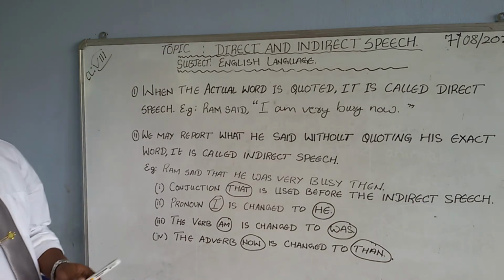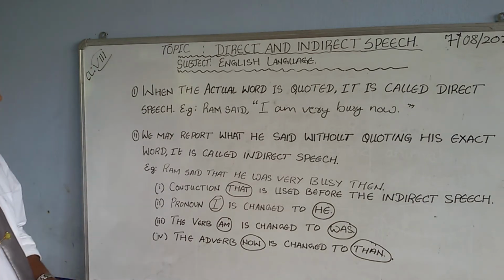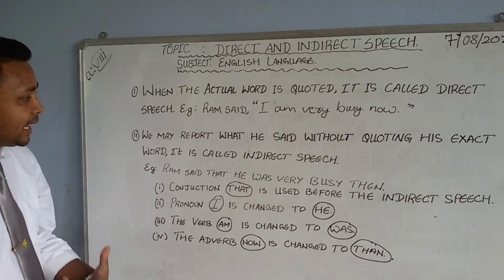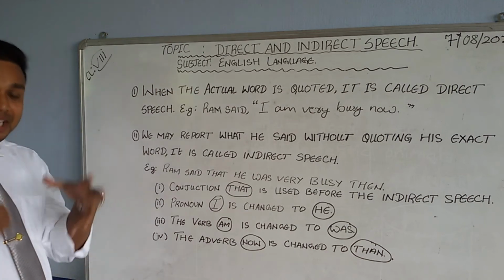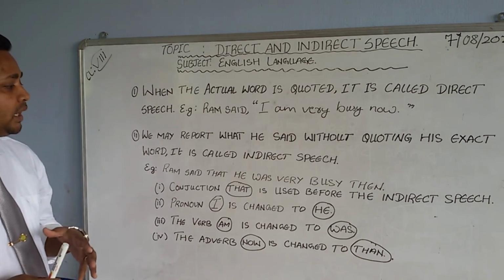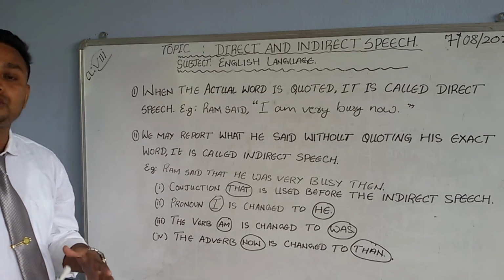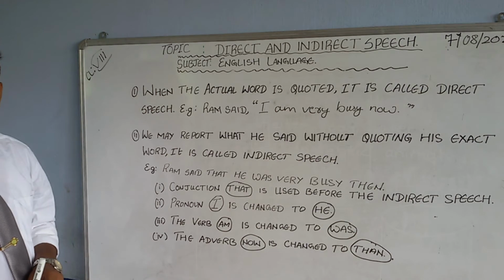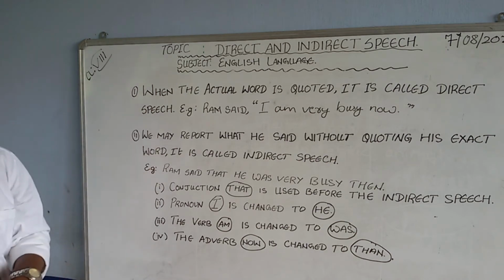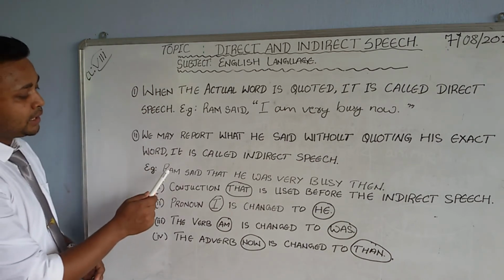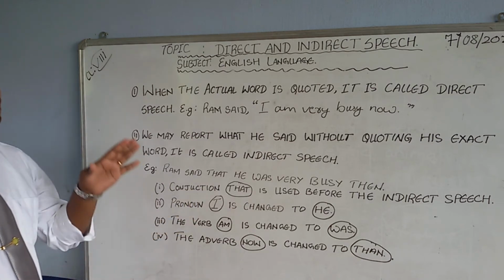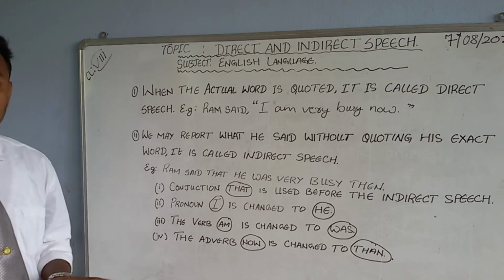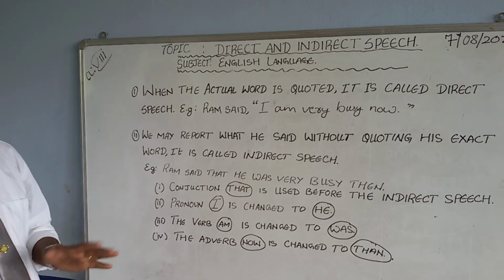Now let's see the definition of indirect speech. We may report what he said without quoting his exact word. When the exact word is not quoted, we call it indirect speech. What he said, we can say it in the same form without the inverted commas. Example: Ram said that he was very busy then. There are no commas, no inverted commas, but something we have inserted in between.